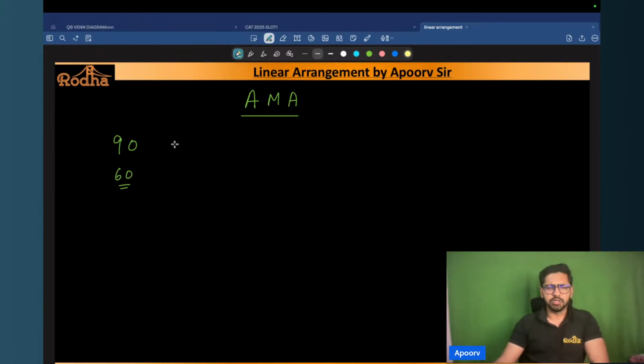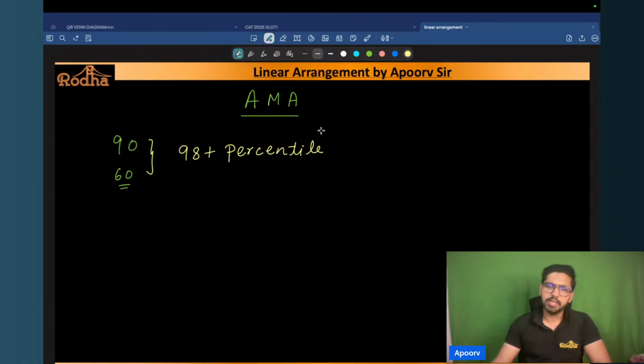Then even better. So you have a very good chance of converting a good B school, but your target should be somewhere in the range of 98 plus percentile, right? So if you're targeting 98 plus percentile, then I'm pretty confident that you will get a very good B school convert for sure. And then it depends on your interviews as well. Okay, female candidate, even more advantage. So you are getting gender diversity as well. Great, great. So this way, I think you have very fair chances of converting a good B school, right?